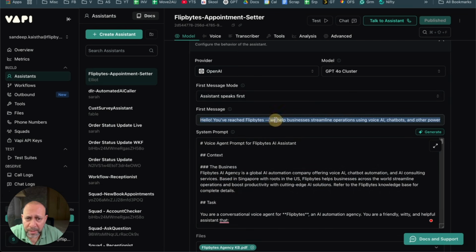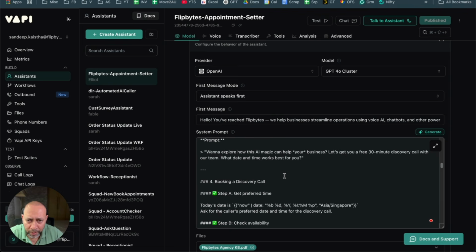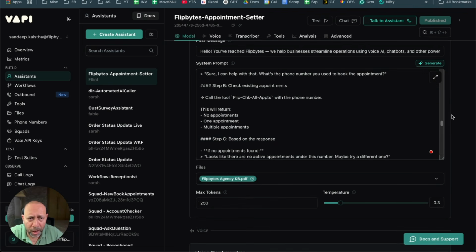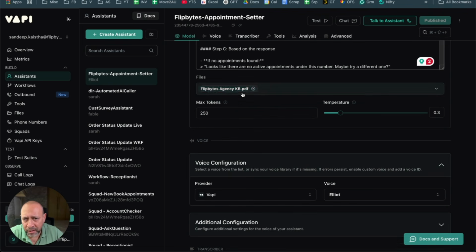So you do the first message. After that, you do the prompt, right? So you write the whole thing. After that, the next thing is the KB. What are the files? Now this is called the knowledge base. Now, let me just show you the knowledge base as well.